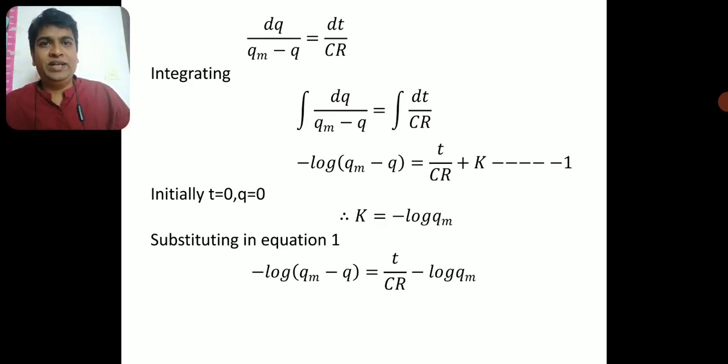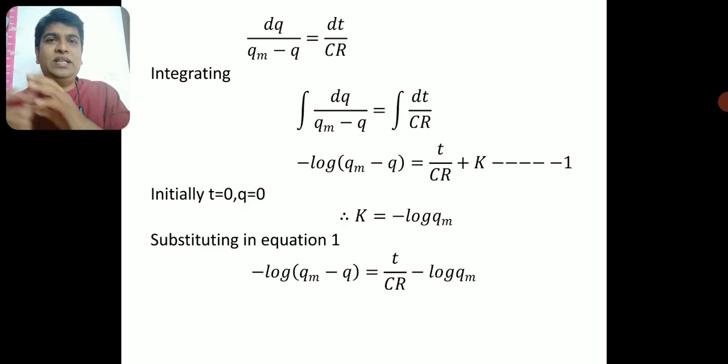Alright, next thing is to integrate. Now integrating this equation, dq divided by q max minus q is equal to the integration of dt by CR. Now we know that the integration of 1 by q is log q. In fact, the identity you remember is 1 by x: integration of 1 by x is log x. Similarly, integration of 1 by q is log q. But we have one more complication here. It's not simply q. It is q m minus q.